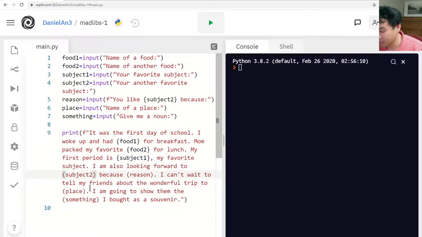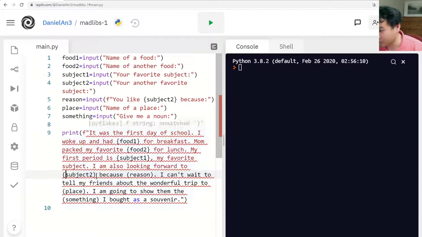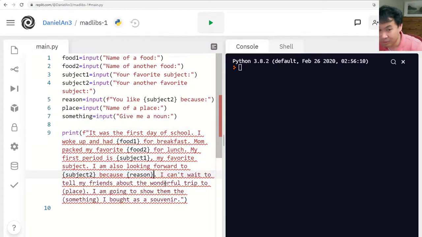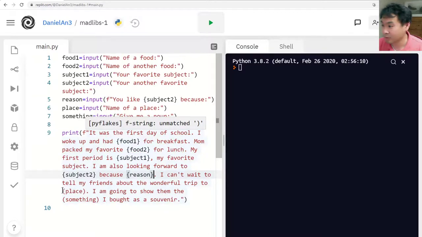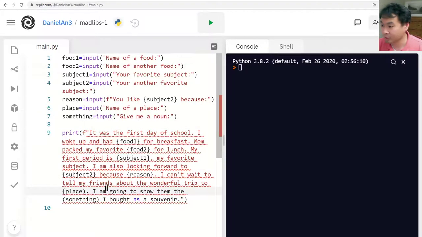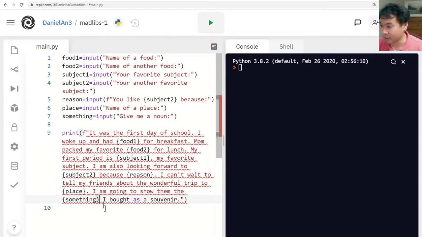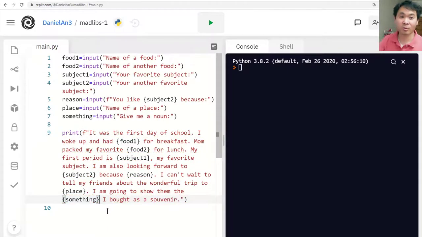Here, here, here, here, then place, then something. Okay, so let's run it. Let's see what it does.